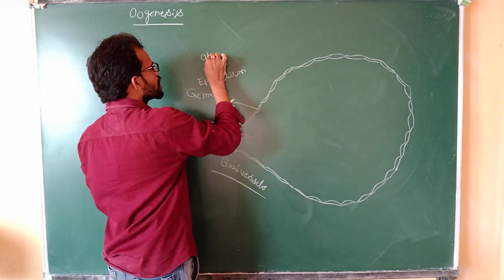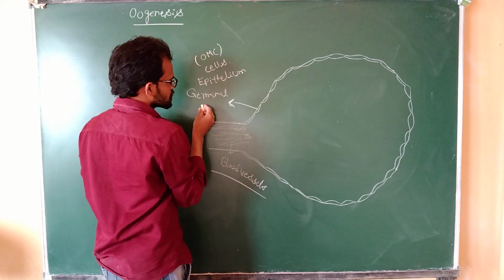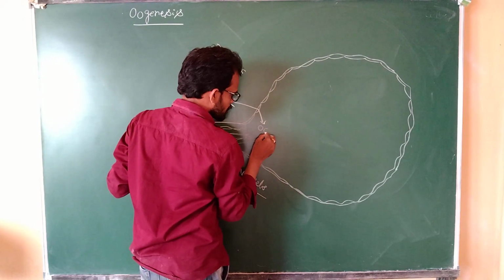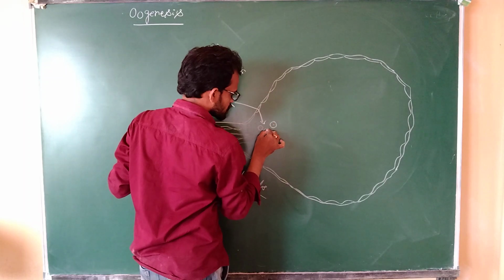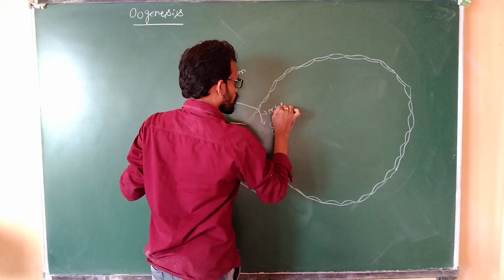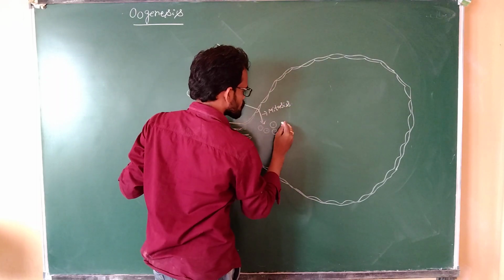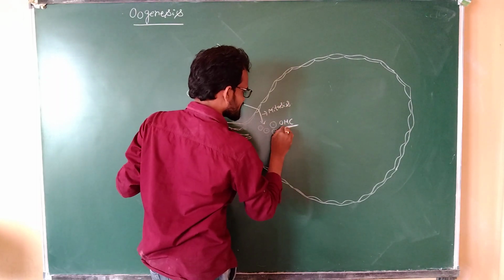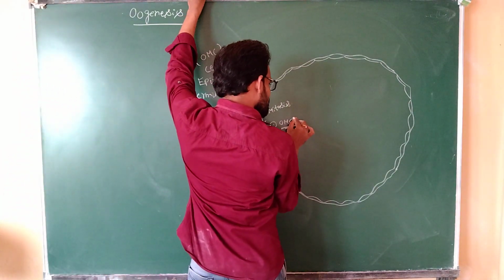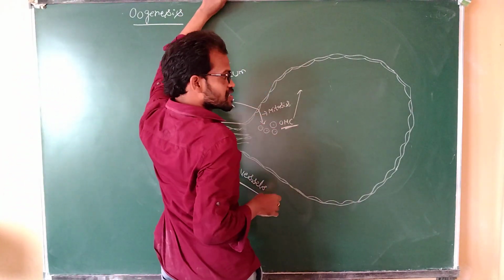It is also known as oogonium mother cells. They will continuously produce oogonium mother cells. What is the process? Mitosis process. These oogonium mother cells continuously divide.